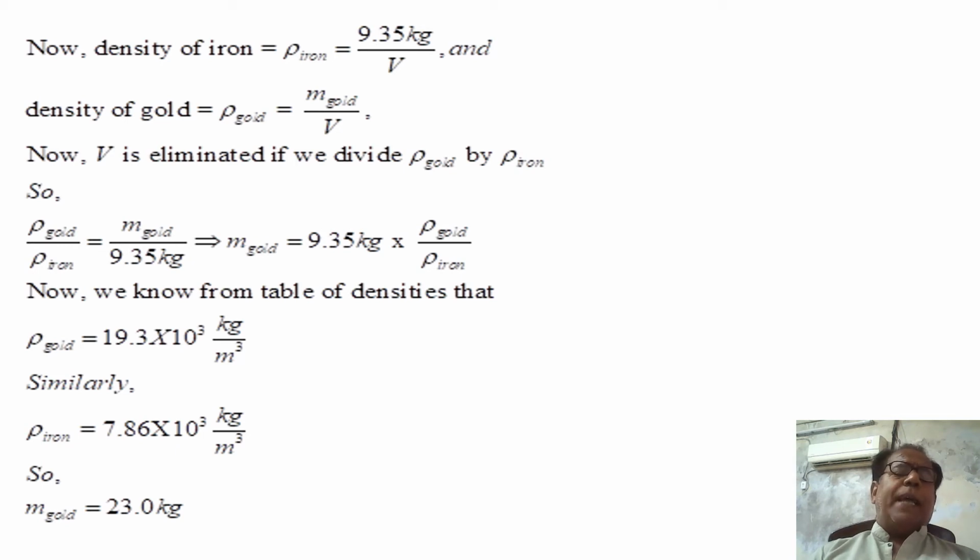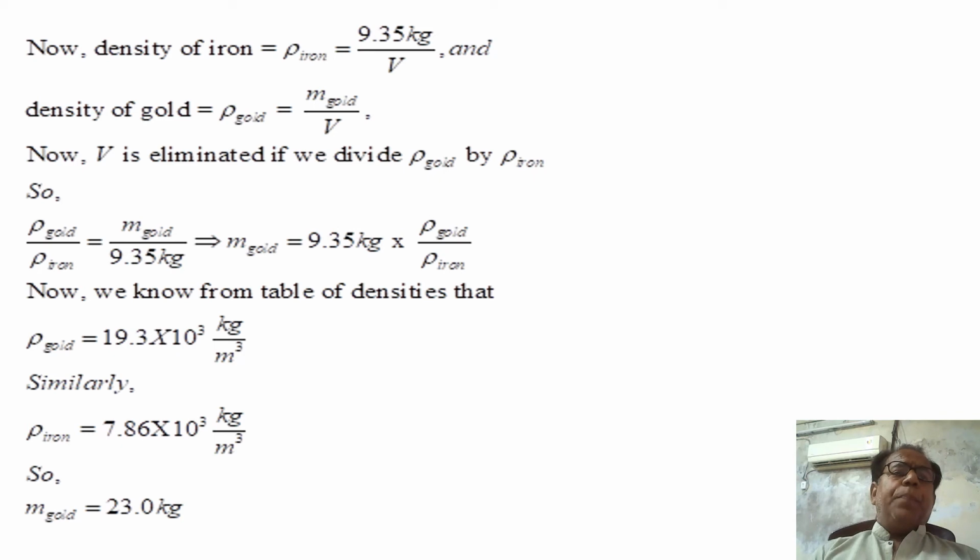This entire portion has been typed in math format, not in text mode. Similarly, iron density rho iron is equal to 7.86 into 10 raised to the power 3 kg over meter cube. This portion has also been typed in math format, not in text format.